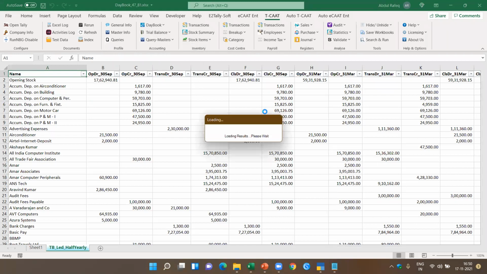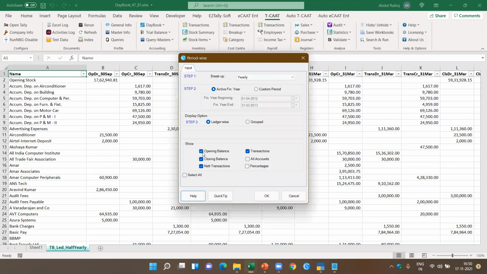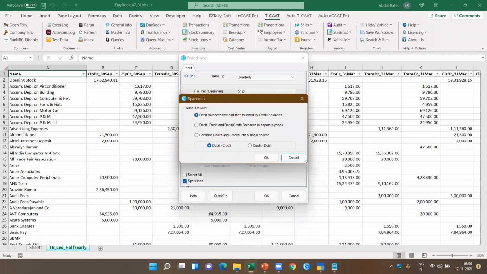I have got this period wise. In the period wise, what I would like to do now is, let's say I'm going to select all, deselect all. I just want the closing balances and I want quarterly. Now in addition to quarterly, I want Sparkline. When I say Sparkline, this is a new feature we added. Debit balances first and then followed by credit balances.